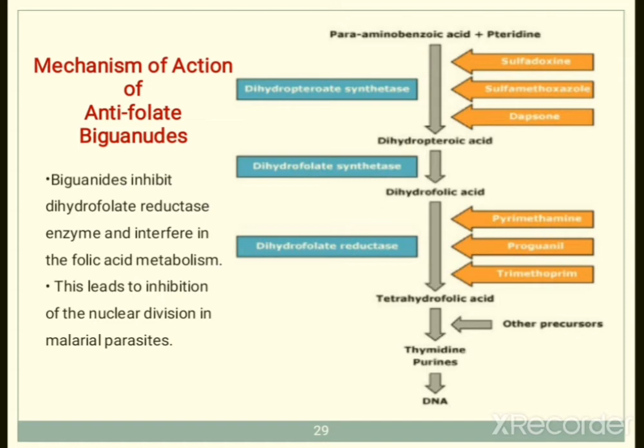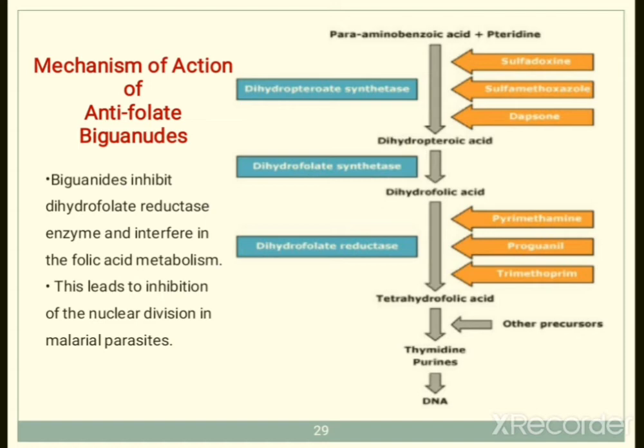So basically what happens? Para-aminobenzoic acid plus pteridine is converted into dihydropteroic acid by the enzyme dihydropteroate synthetase. Further, this dihydropteroic acid is converted into dihydrofolic acid by dihydrofolate synthetase.